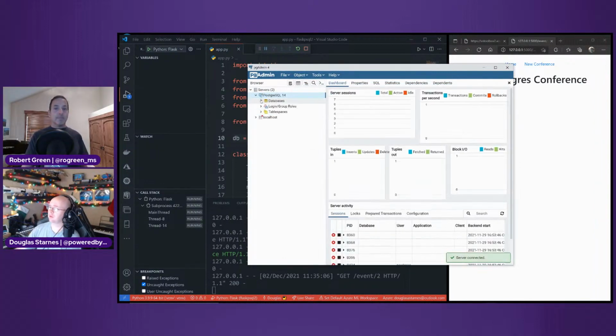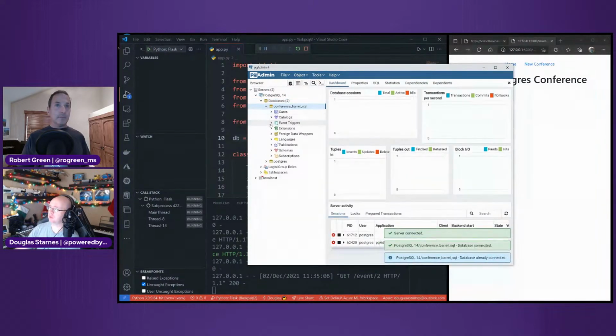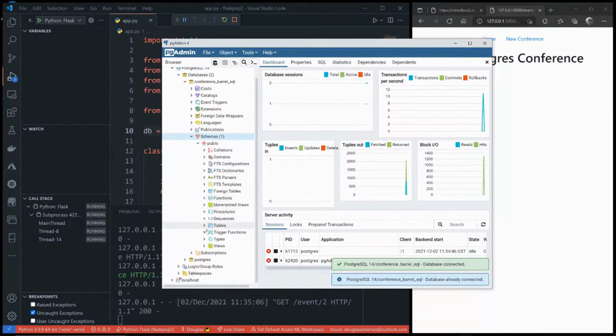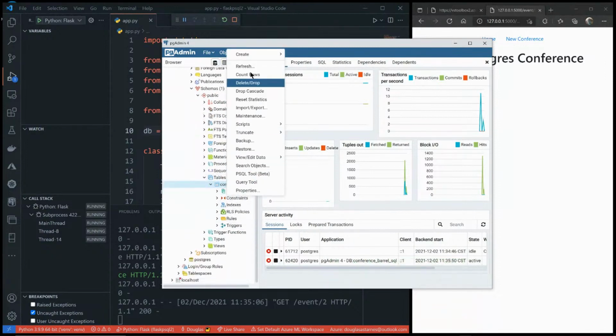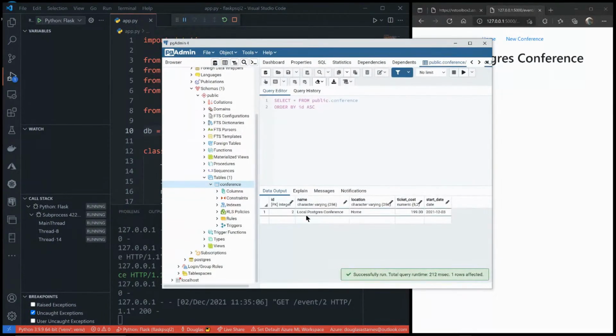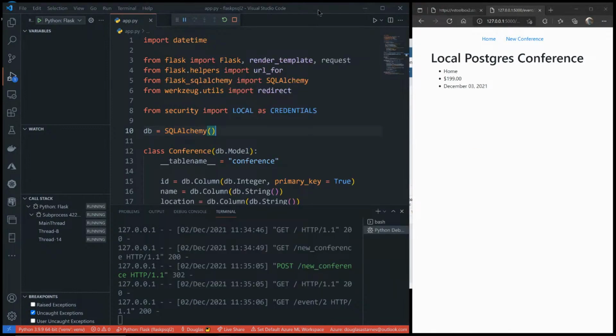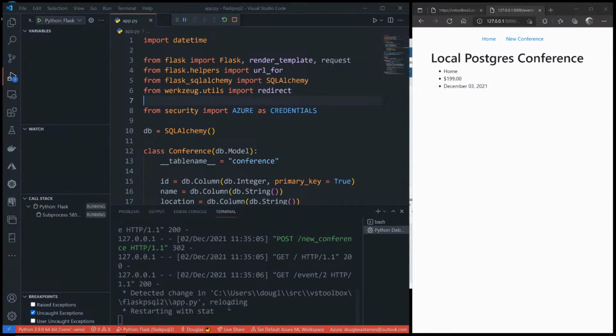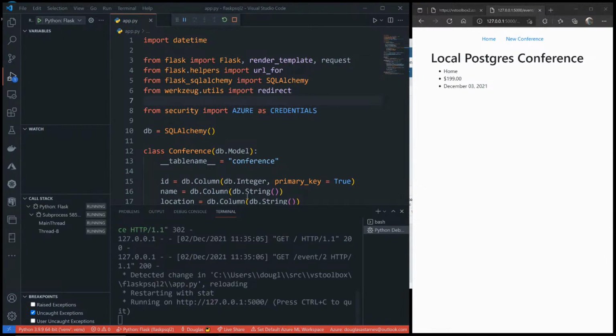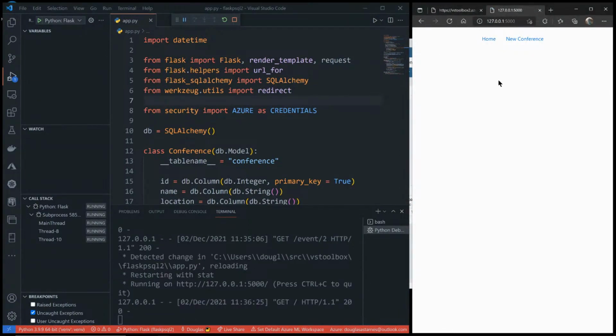In. Okay, if I go over here to my databases and this one here, and there's only one table in there. And if I look at this one and all rows, there it is, local PostgreSQL, local Postgre conference that we just created. Now, all I'm going to do is change the connection string. That's all this does. It changes the connection string. I'll save this. It's automatically reloading, so I'm not even restarting the application. All I'm going to do is go back to the home page, and you'll see that we have nothing.